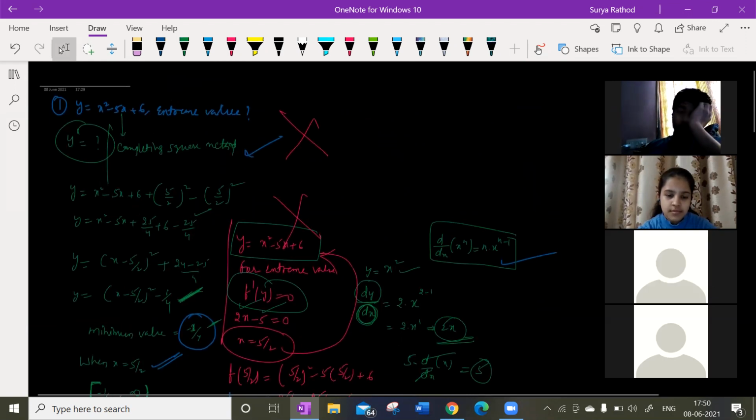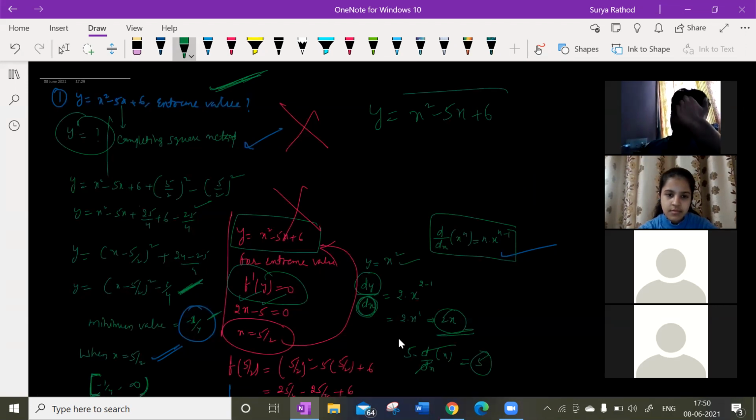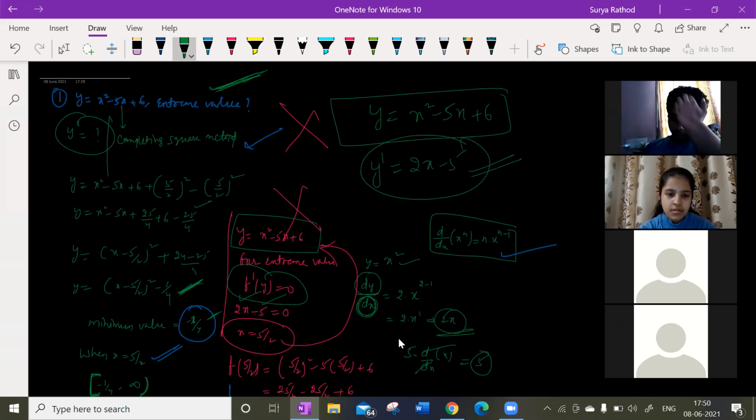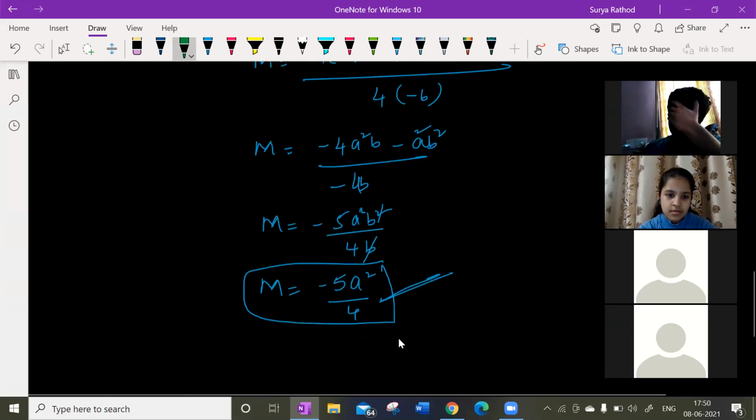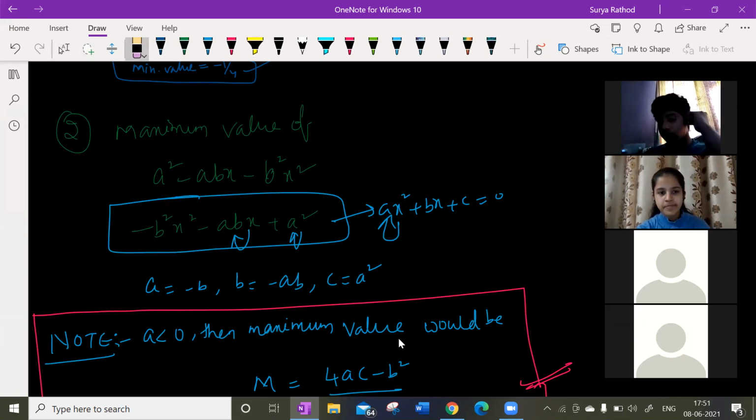The function f of x, here my y, the given function was x square minus 5x plus 6, right? So if I differentiate, I find y dash is equal to 2x minus 5. Now look at the given question. Let me copy this. First erase all this. Chalo.